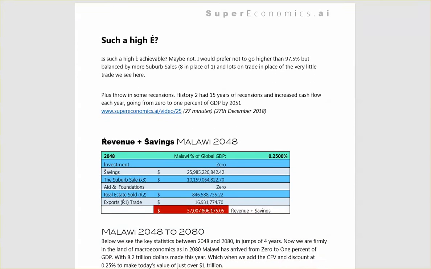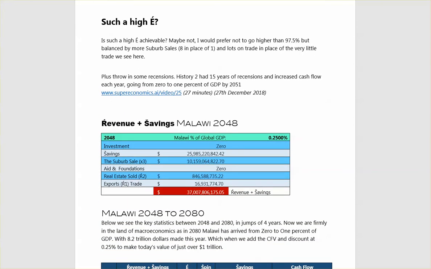Such a high E. Is such a high E achievable? Maybe not. I would prefer not to go higher than 97.5 and balance by more suburb sales, 8 in place of 1, and in place of lots of trade in place of very little trade, as we see here. Plus throw in some recessions. History 2 had 15 years of recessions and increased cash flow each year, going from 0 to 1% of GDP by 2051. And we can see that on video, www.supereconomics.ai/video/25.